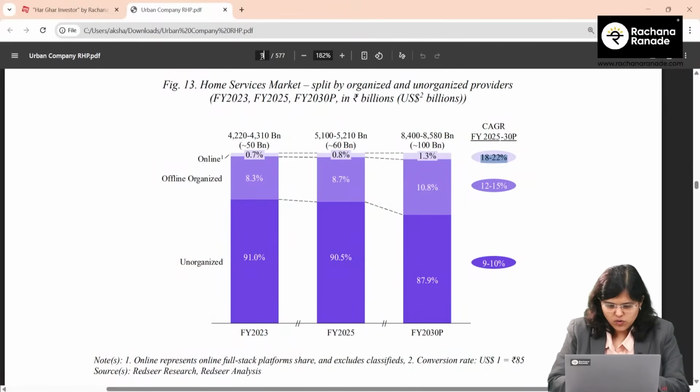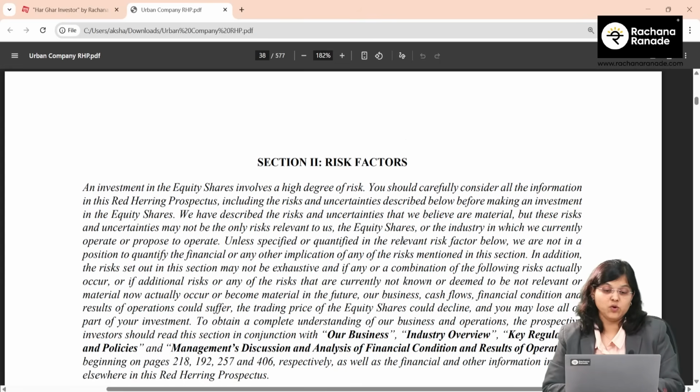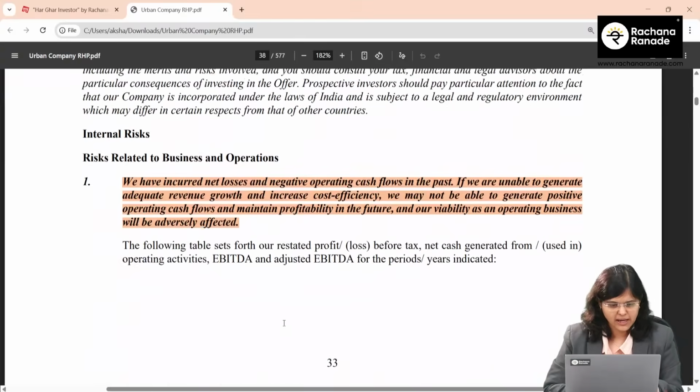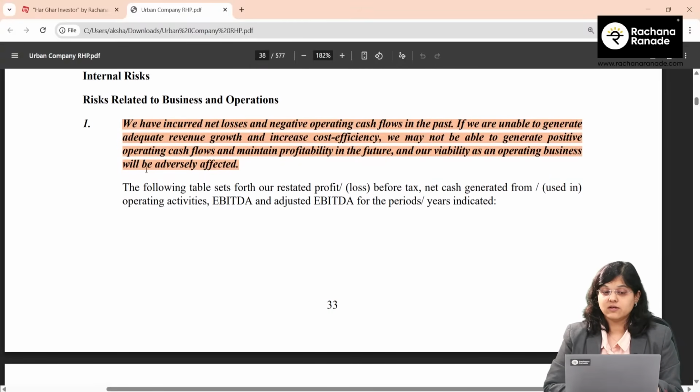Now, let's move on to the risks of this IPO, risk related factors, again clearly given in the prospectus, titled as risk factors. We are on page number 38. The very first risk that they have very clearly mentioned is that we have incurred net losses and negative operating cash flows in the past. We saw that for the year 23-24, and they have mentioned that if we are unable to generate adequate revenue growth and increase cost efficiency, we may not be able to generate positive operating cash flows and maintain profitability in the future, and our viability as an operating business will be adversely affected. Very clearly they have mentioned this.